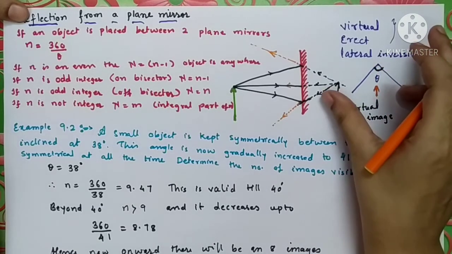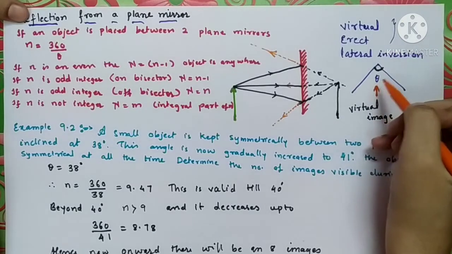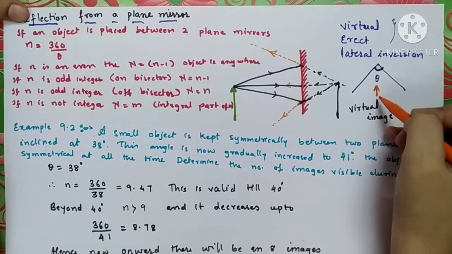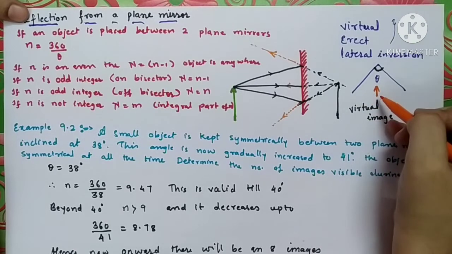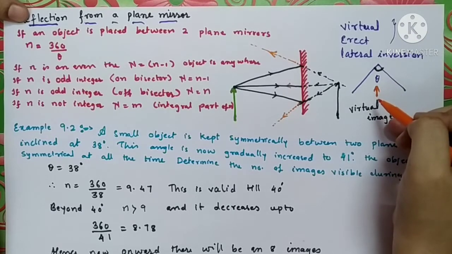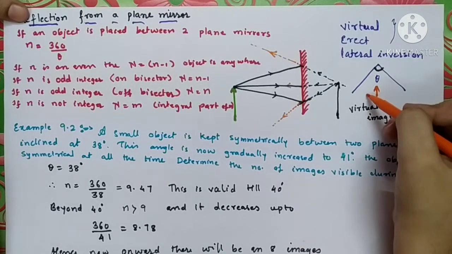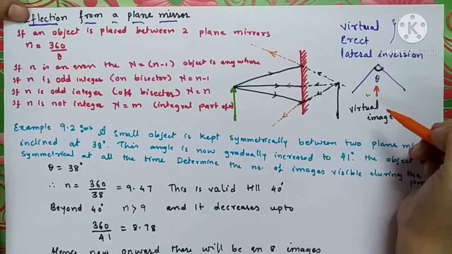At what angle the two mirrors are inclined depends on this angle theta, and it also depends on the position of the object, where you have placed the object, whether it is in front of the first mirror or towards the second mirror, or it is placed exactly in between the two mirrors. You can say it is at the angular bisector of the mirrors. So it depends on the position of the object as well as on the angle between the two inclined mirrors.